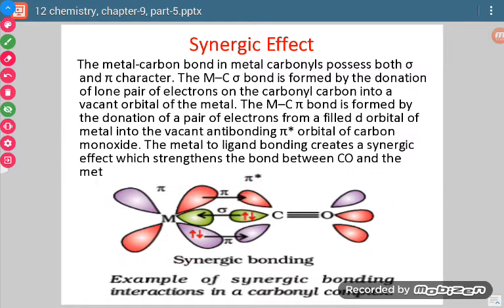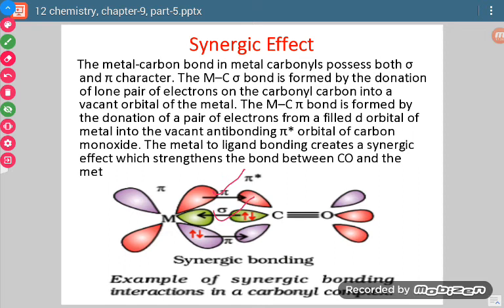The filled orbital of carbon monoxide, that is the ligand, makes a sigma bond with the empty orbital of the central metal atom, which is a coordinate bond, and it is a sigma bond. Now the vacant anti-bonding molecular orbital of the carbon monoxide molecule undergoes sidewise overlapping with the filled d orbital of the central metal atom. This results in the formation of a pi bond.